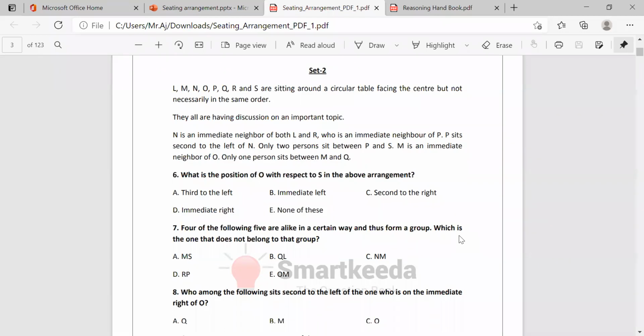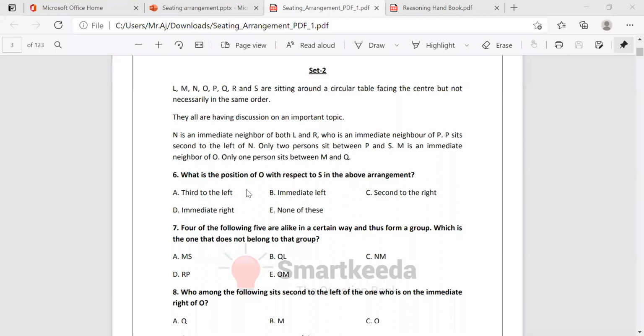Can you see the question right now? Is it clear? Are you able to see this? Yes. Okay. Read the question first of all.